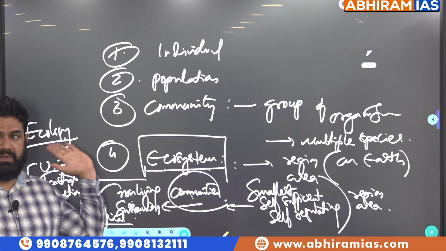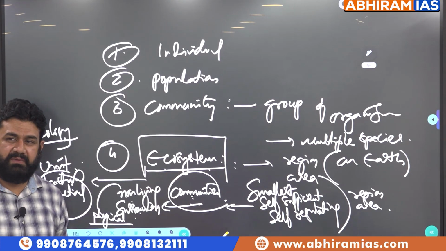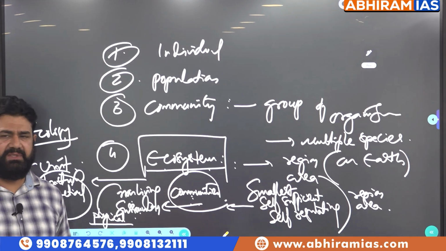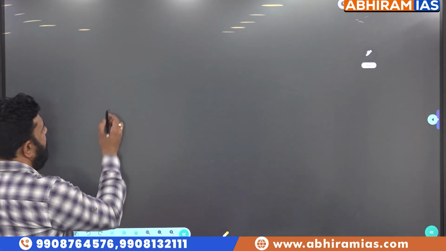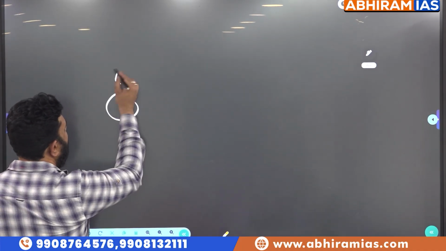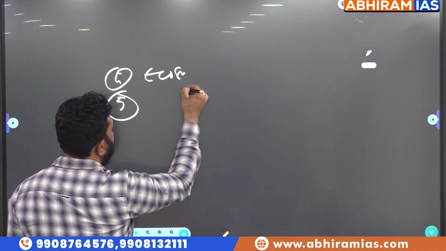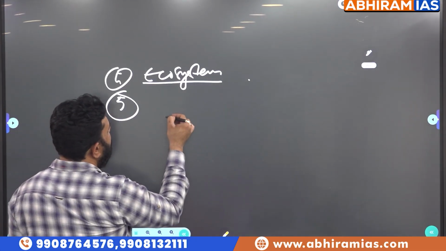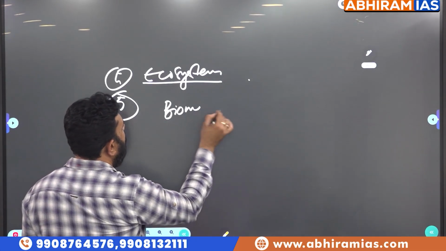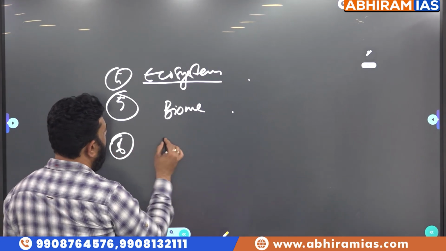Because it is the unit in ecology, it is a very important word we need to focus on. We will learn about it eventually. Yes. So ecosystem. The next level of organization in ecology, apart from the ecosystem, in general, we have the concept of biome and biosphere.